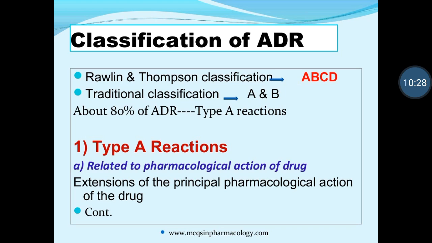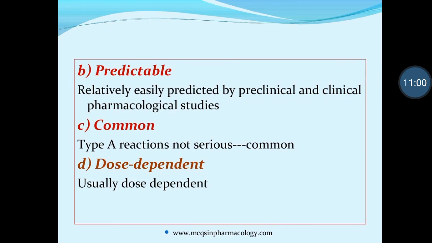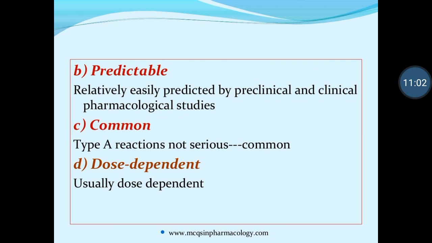Then what is a type A reaction? We have now seen type A reactions. First, A is related to the pharmacological action of the drug. Pharmacological action means the effect of the drug on the body. Generally, pharmacology is classified into 2 parts: pharmacokinetics and pharmacodynamics. Pharmacodynamics is the effect of the drug on the body. It is an extension of the principal pharmacological action of the drug on the body.